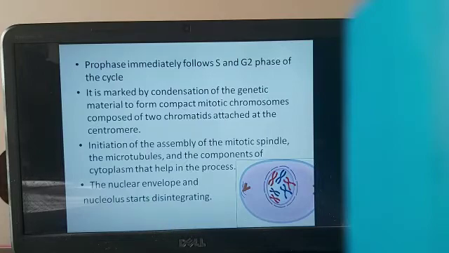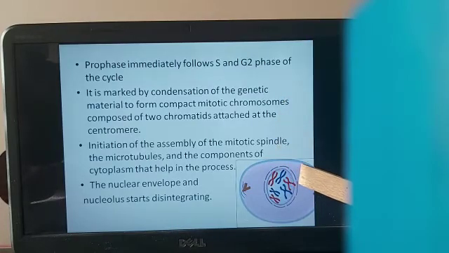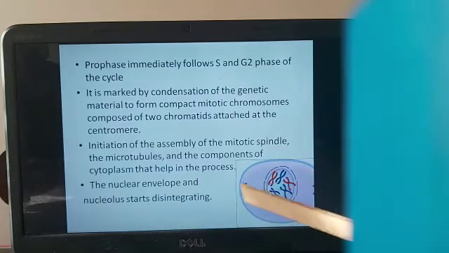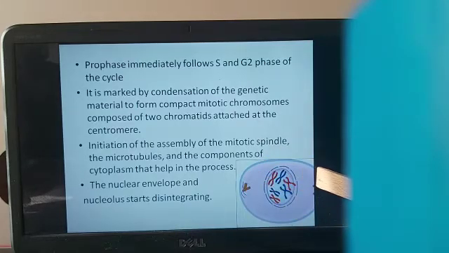So here you can see in this diagram, one centriole is not very clear, but still you can see a small part. Here the centrosome has formed two centrioles. Since the centrioles are present, all of you will understand that this diagram pertains to the animal cell.